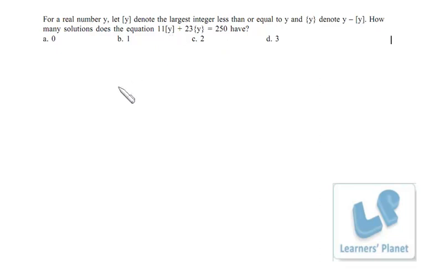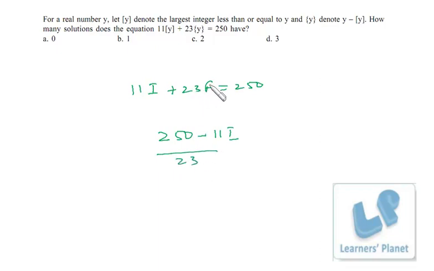Now this, I just write it as an integral part, so 11 integer plus 23 fraction is equal to 250, right? Now we have to find out the number of solutions to this equation. What we can do is, we know the fraction is always greater than 0 and less than or equal to 1, right? So we can find out the value of fraction from here: 23f is equal to 250 minus 11i, so f will be (250 minus 11i) by 23.